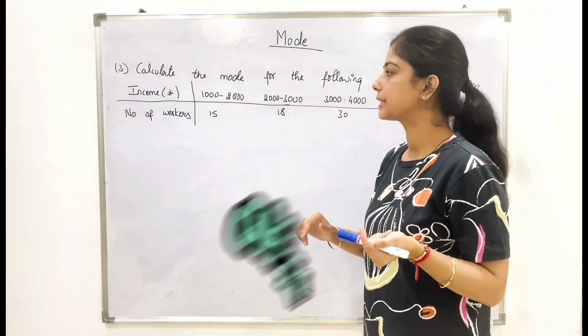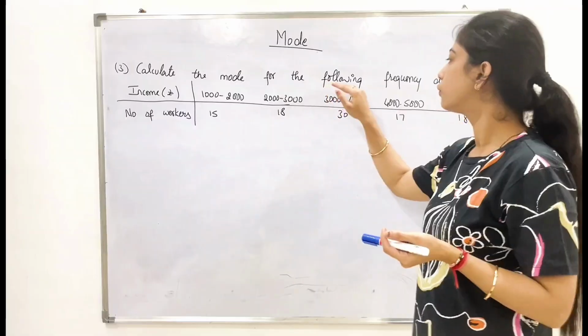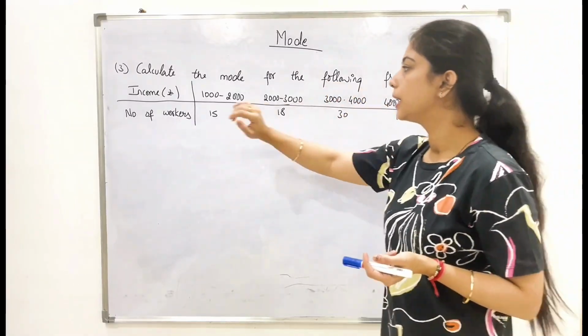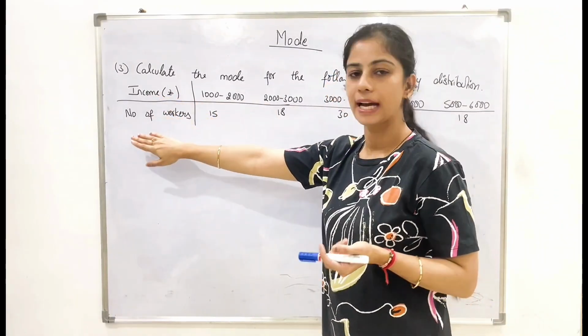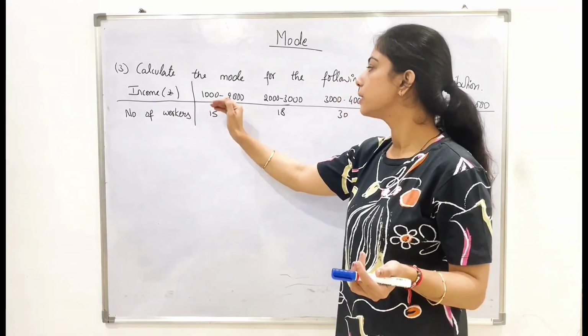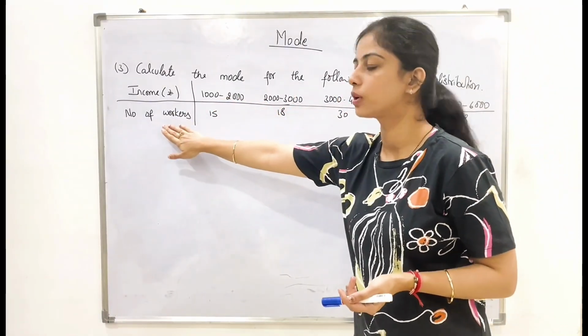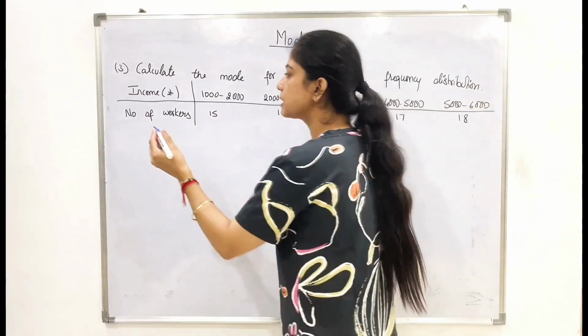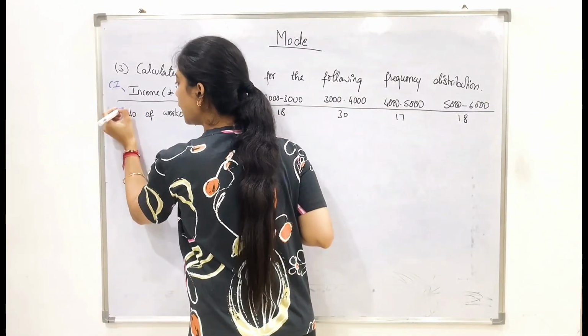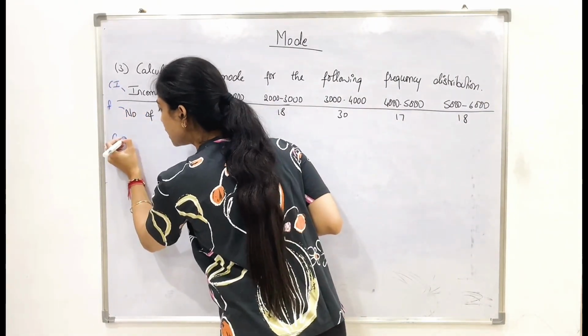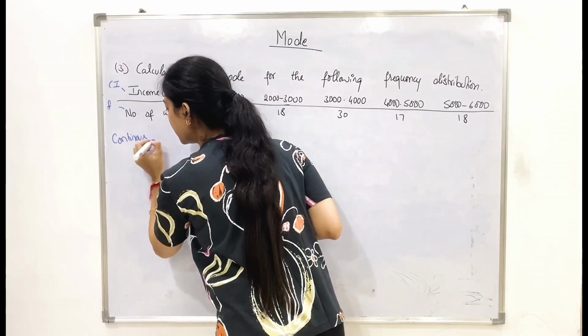Okay. Next example. Calculate the mode for the following frequency distribution. Income is given in terms of rupees and number of workers are given to us. So in this case, there is some class intervals given to us along with the frequencies. Number of workers are nothing but your frequencies. So class interval and frequency. So this becomes your continuous or grouped data.